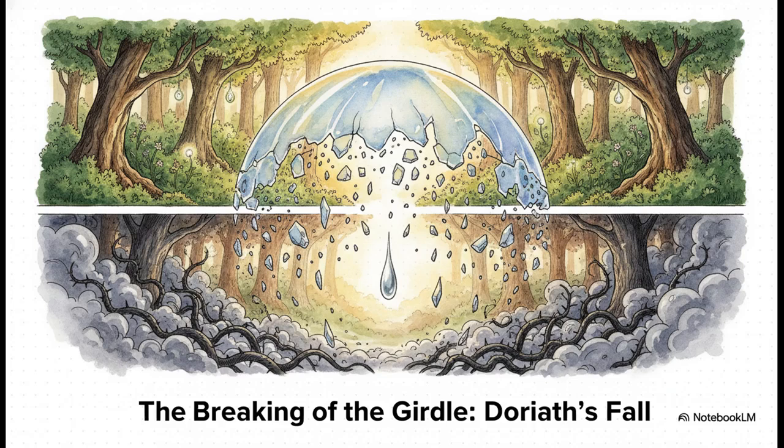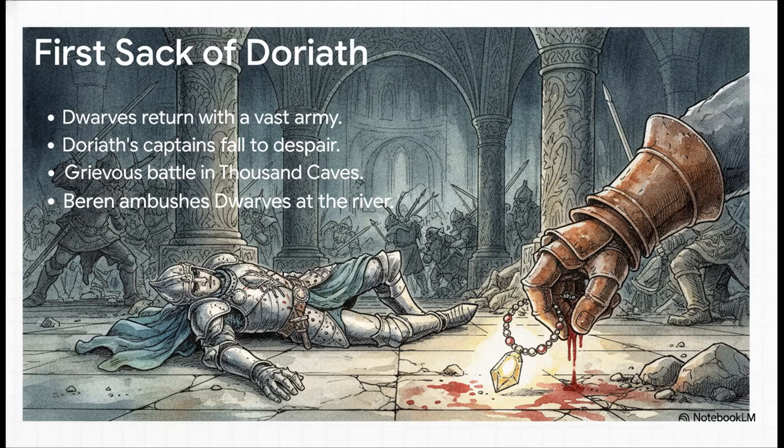outside. But with Thingol dead, Melian is just overcome with grief. She vanishes, passing back over the sea. The very second she leaves, the girdle falls. The magic fades, the rivers speak with a different voice, and Doriath is suddenly laid bare, entirely exposed to its enemies. The fallout from this is immediate, and it is brutal.